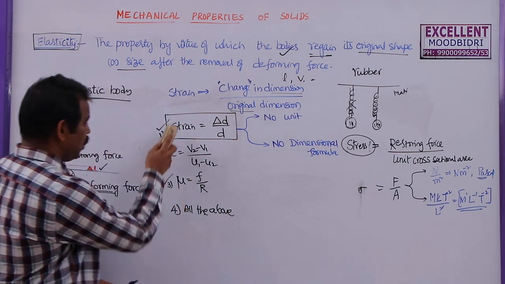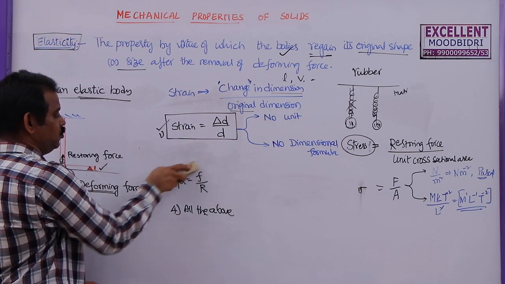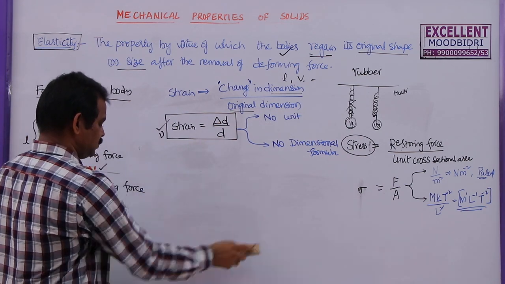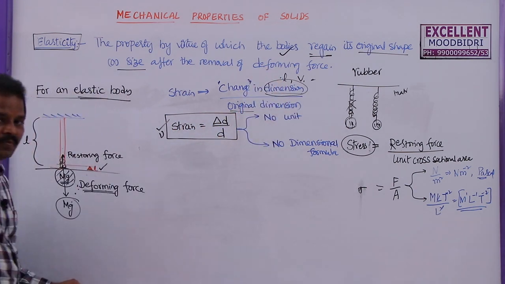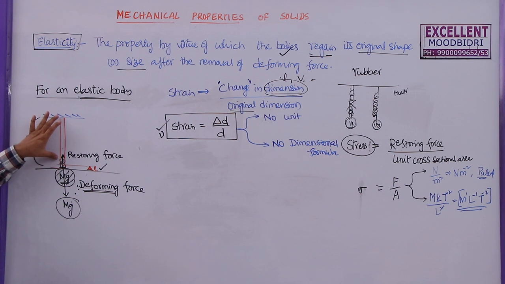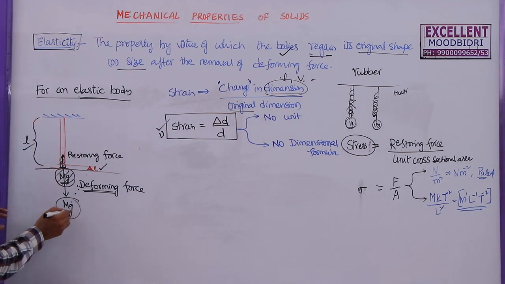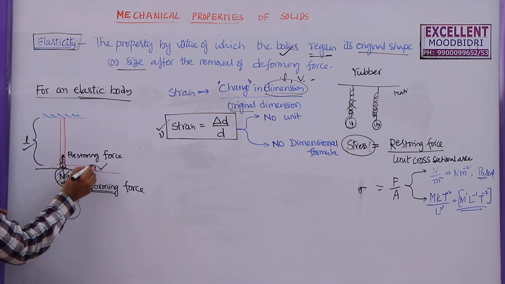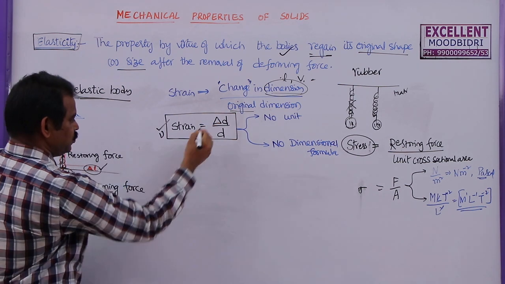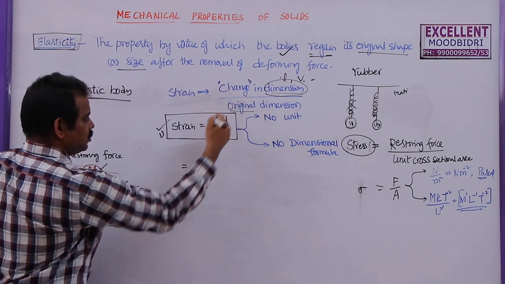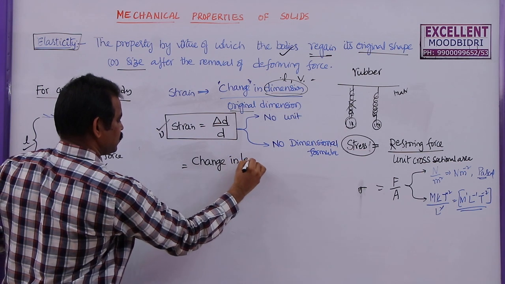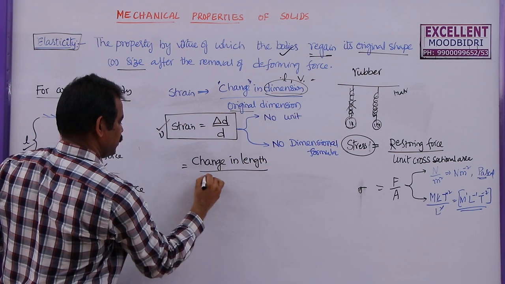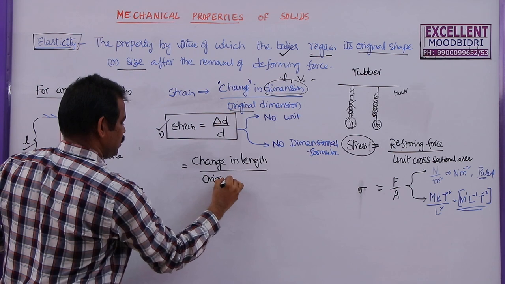Now what is this strain? How to divide this strain into different parts? Strain means this may be a change in any dimension. So first let me take it about length. Consider this rod of original length L, and due to the applied force mg, the change in length is dl. So I am going to write change in length by original length.